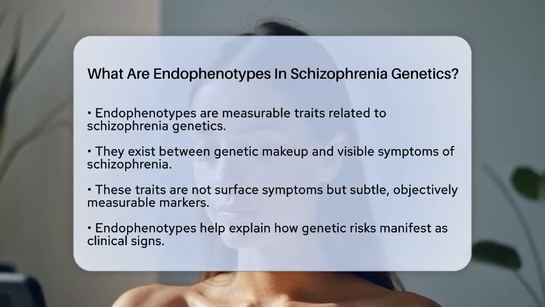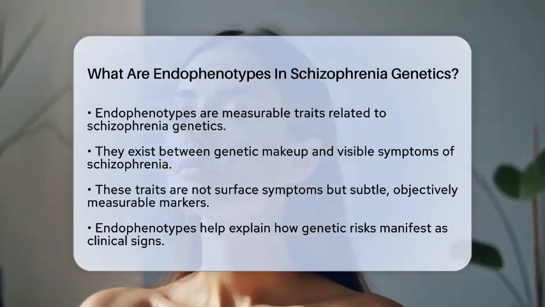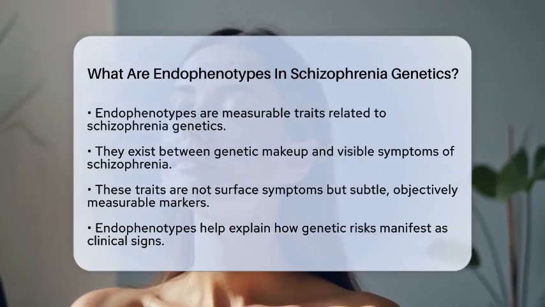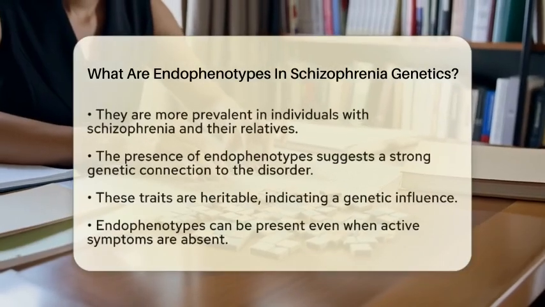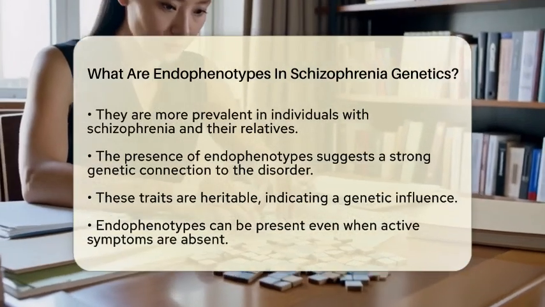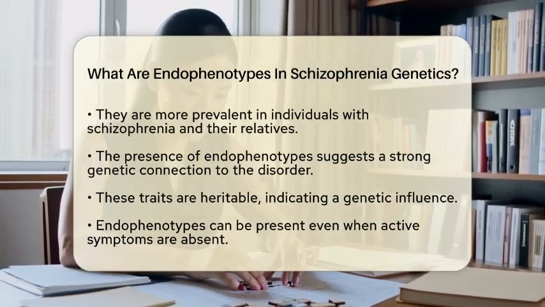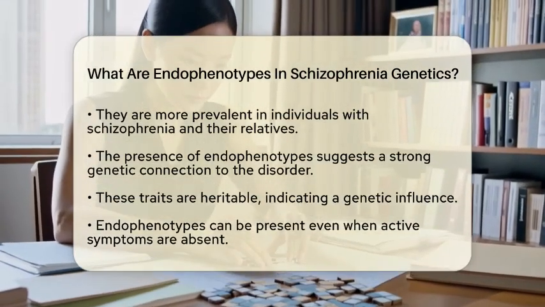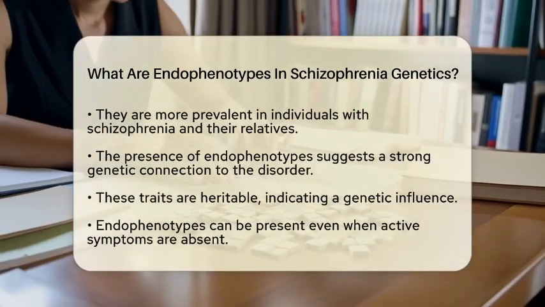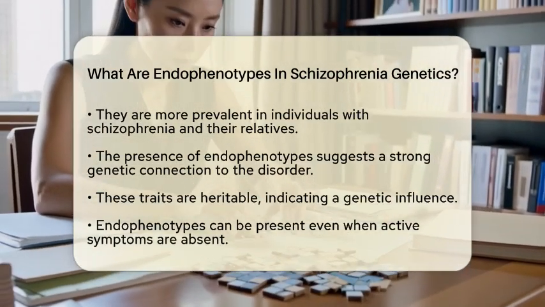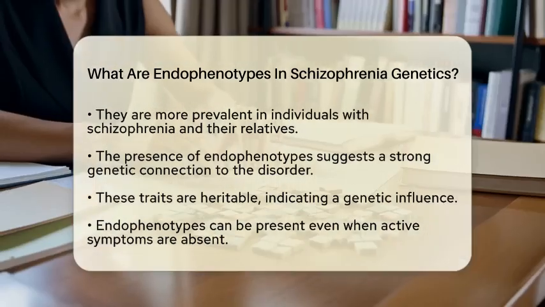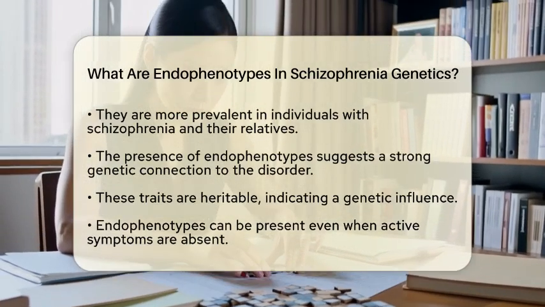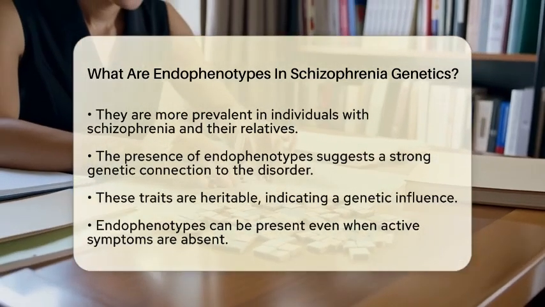One key feature of endophenotypes is that they are more common in people with schizophrenia and their relatives than in the general population. This suggests a strong genetic link. Another important aspect is that these traits are heritable. This means that genetic factors play a role in these traits. They can also be present even when a person is not experiencing active symptoms of schizophrenia. This state independence makes them particularly interesting for researchers.